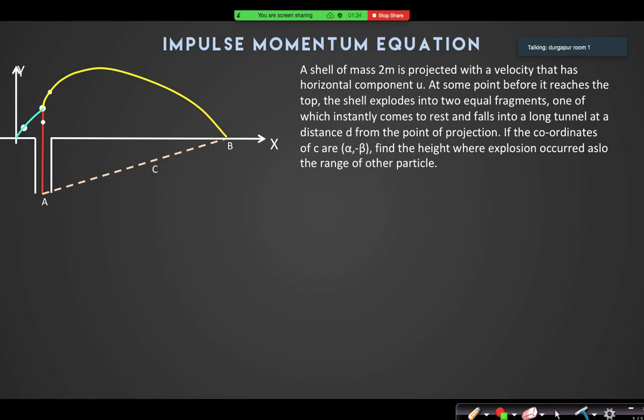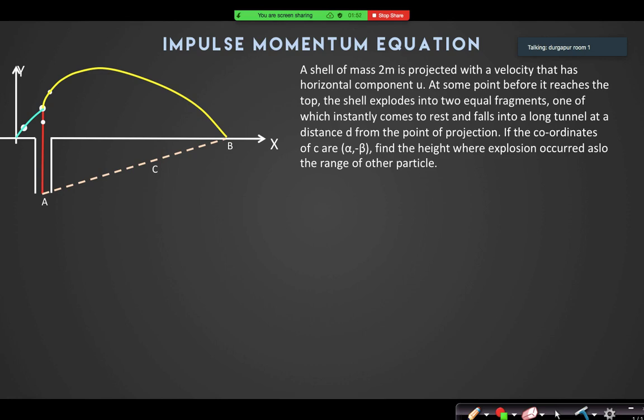A shell of mass 2m is projected with a velocity that has horizontal component u. At some point before it reaches the top, the shell explodes into equal fragments, one of which instantly comes to rest and falls into a long tunnel at a distance d from the point of projection.